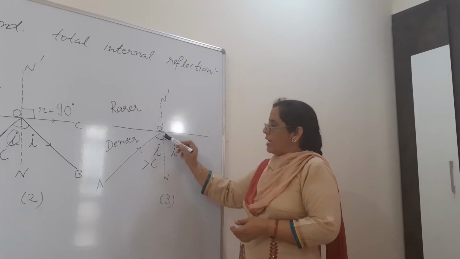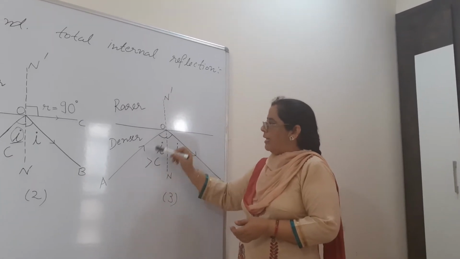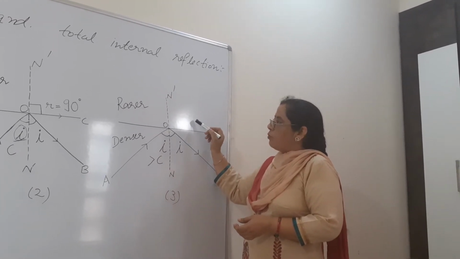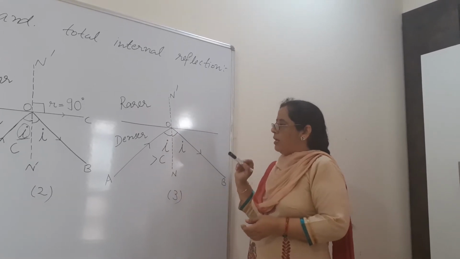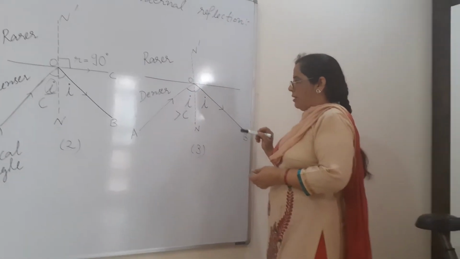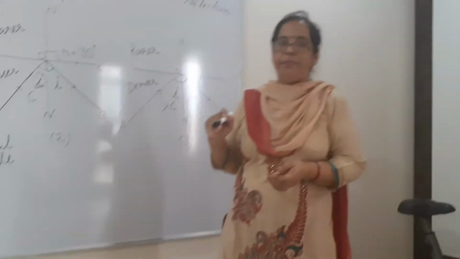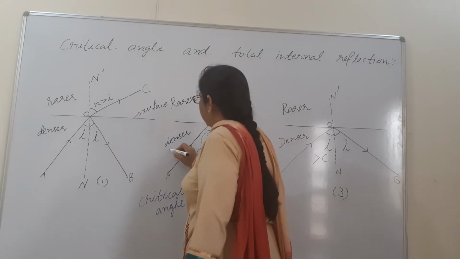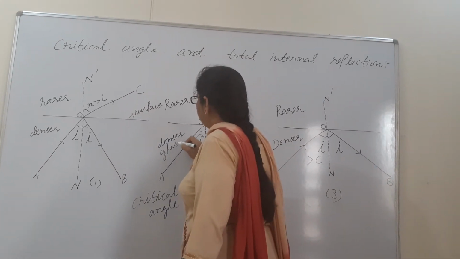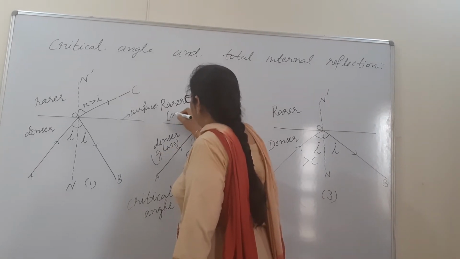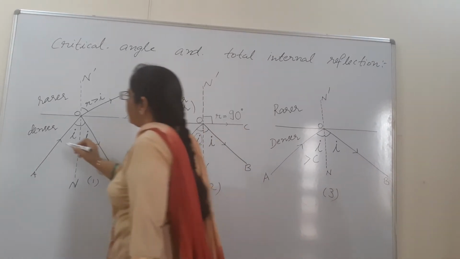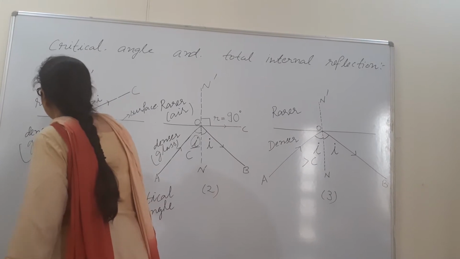Whatever light OA was sending toward the rarer medium, the same light will come back into the same medium. No loss of light energy will be there. For the denser medium, we can suppose that this is glass, and the rarer medium is air. This is glass, this is air.